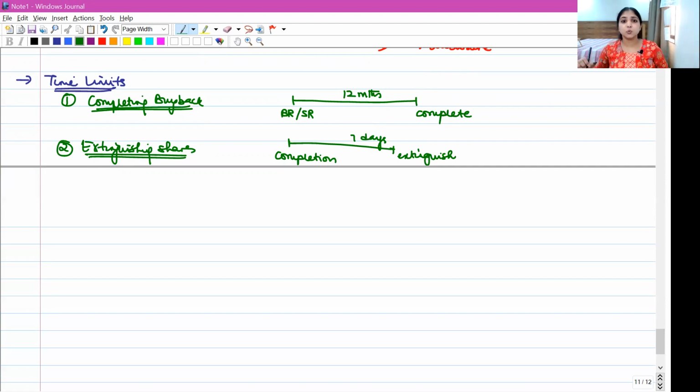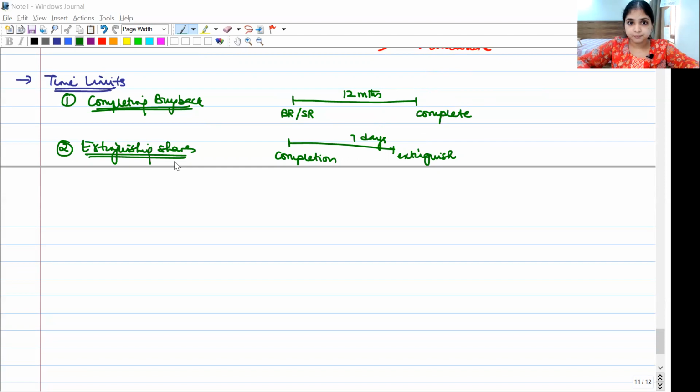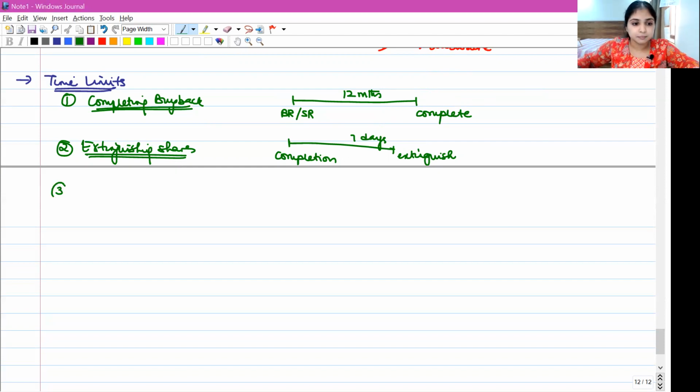Now, what does extinguishing mean? Extinguishing means destroying. The shares should be cancelled. The shares should come to an end. The share certificate should be burnt and destroyed. That is extinguishment. The shares which we have bought back should be extinguished, should be destroyed, should be removed. The share certificate should be burnt away within 7 days from the completion of buyback. Second time limit.